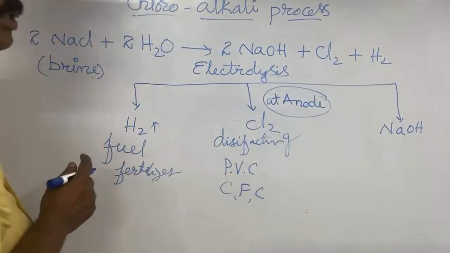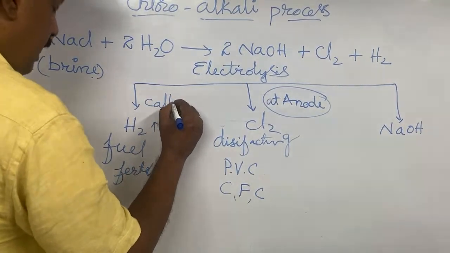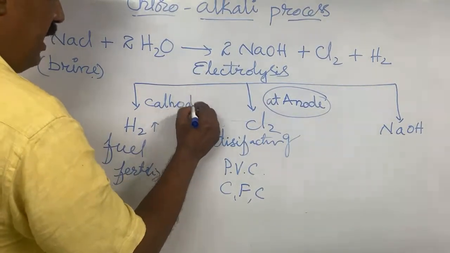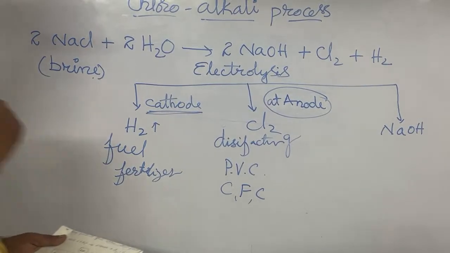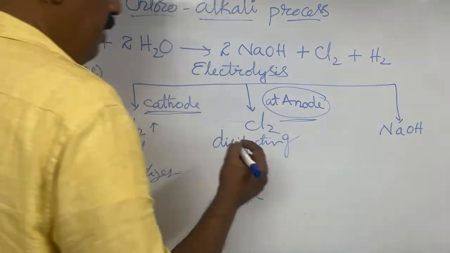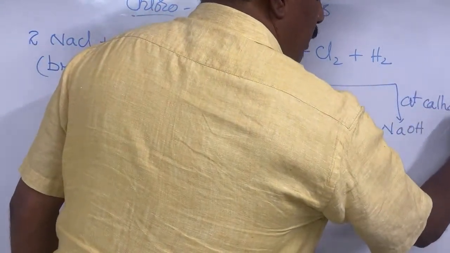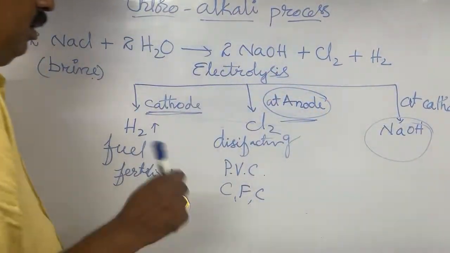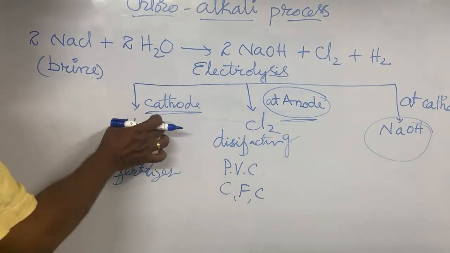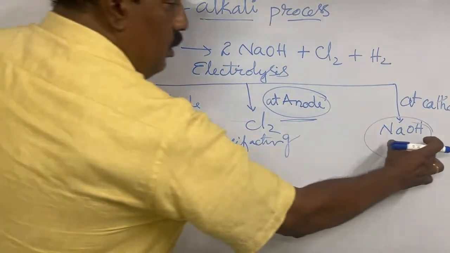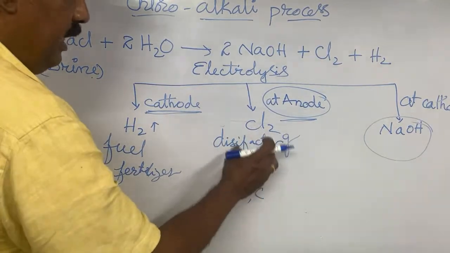Because of this electrolysis process, two electrodes will be there: one is the anode, another is the cathode. Near the cathode, what are you going to get? Hydrogen gas. At the cathode, hydrogen gas, and at the anode you get chlorine gas, and again at the cathode you get sodium hydroxide. That means near the cathode, two things you get: one is sodium hydroxide, another is hydrogen. So at the anode, you get only chlorine.